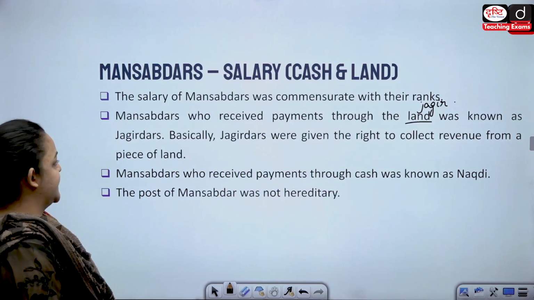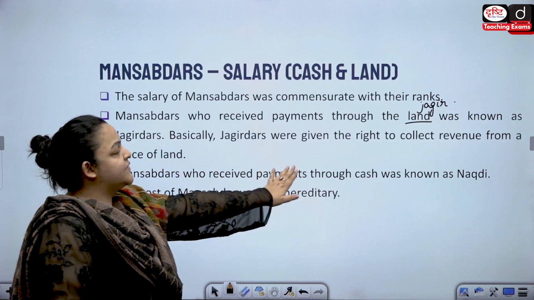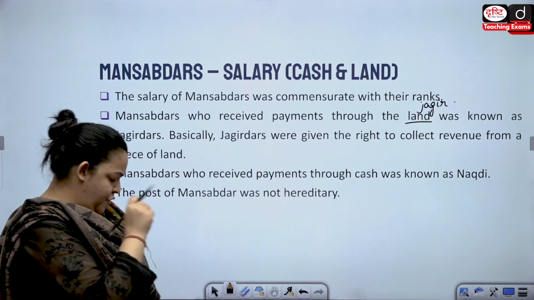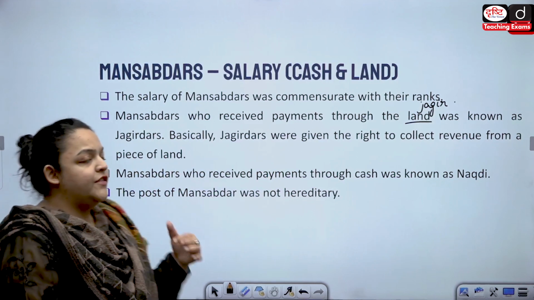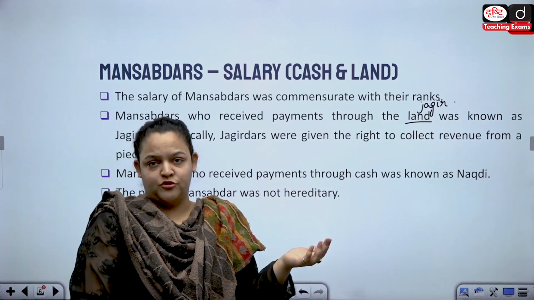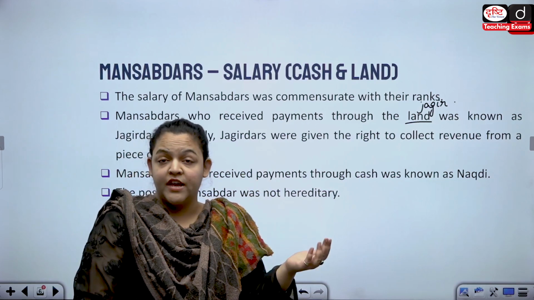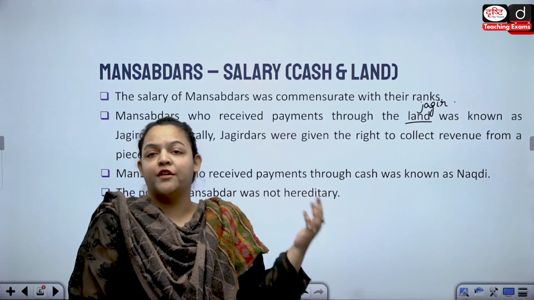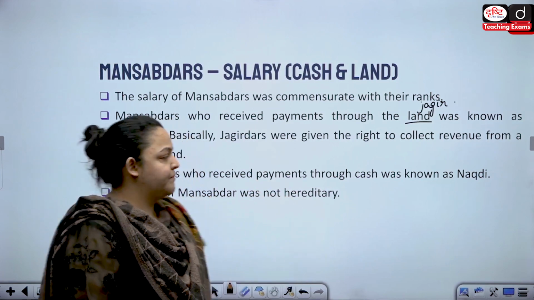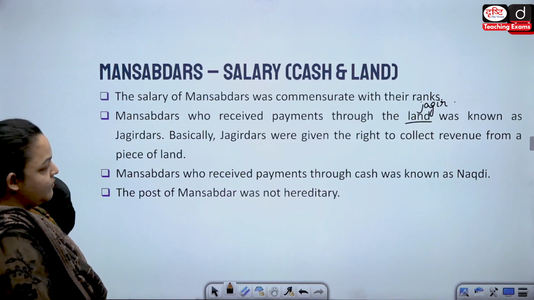Mansabdars, yes. So basically, Jagirdars were given the right to collect revenue from that particular piece of land. And as I told you, the revenue would be divided into two portions. One is your salary, and the other one is the number of armed contingent you are required to maintain. Okay.